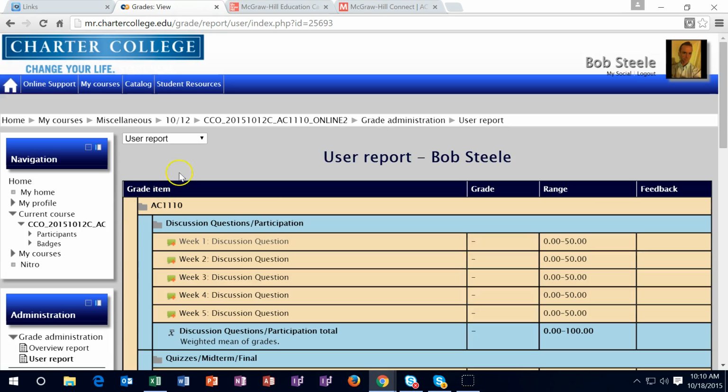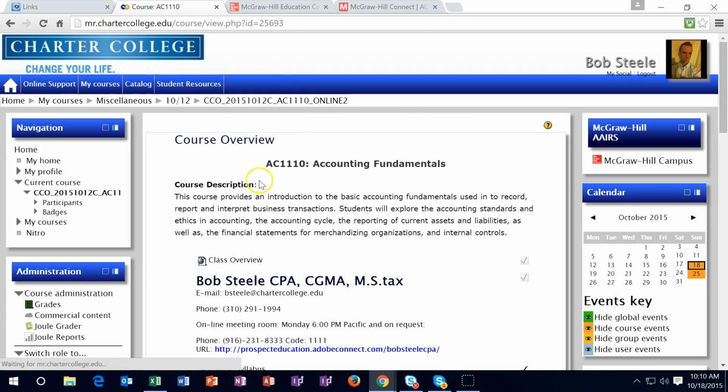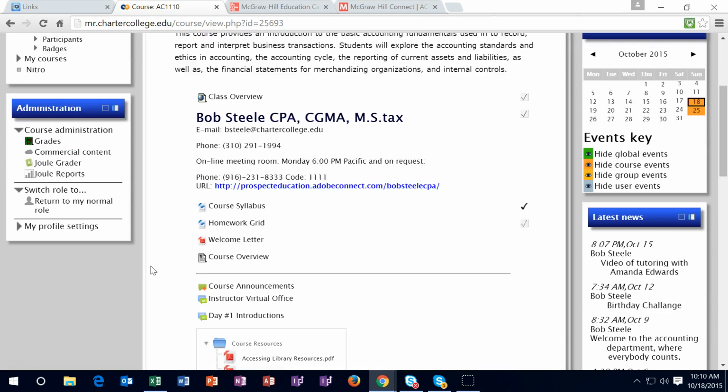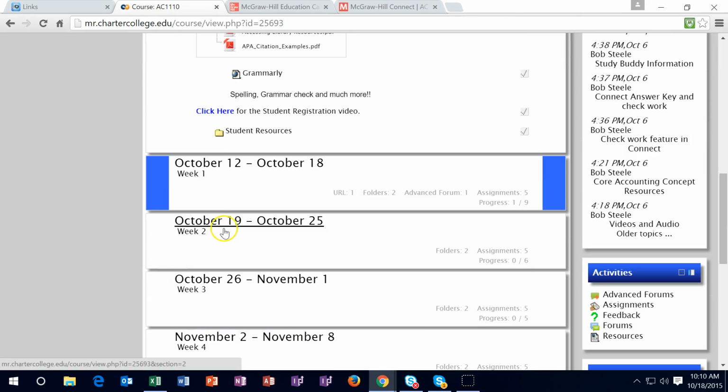I'm going to go back up to the cookie trail up top, and I'm going to go into this icon. We're currently in the gradebook, and I'm going to go back to the face of the course in this way. I'm going to scroll down to the current week that we are on, which is week 2.